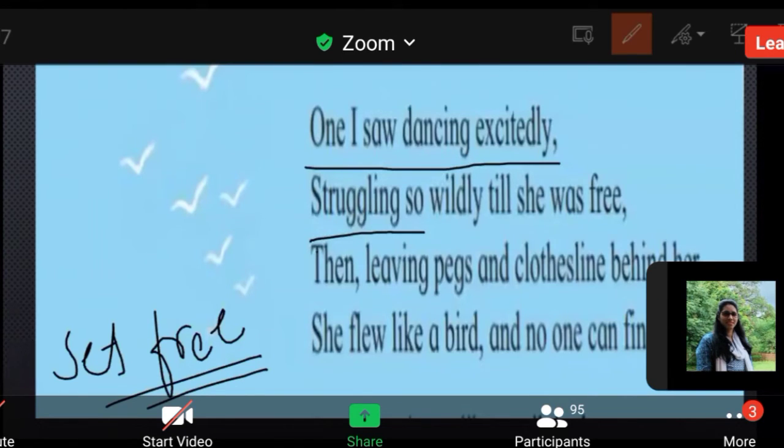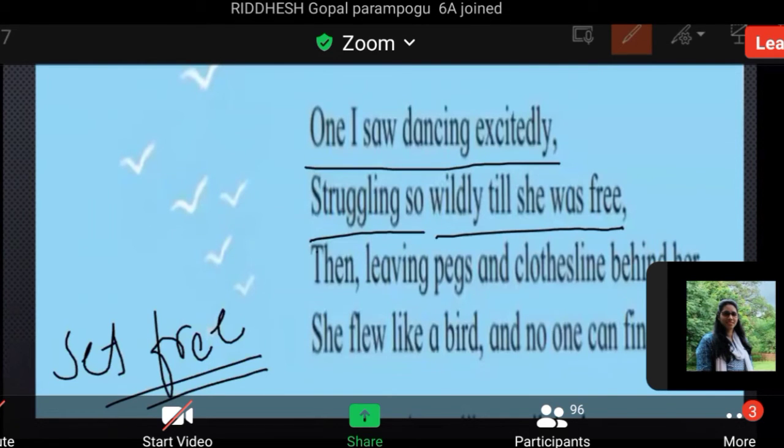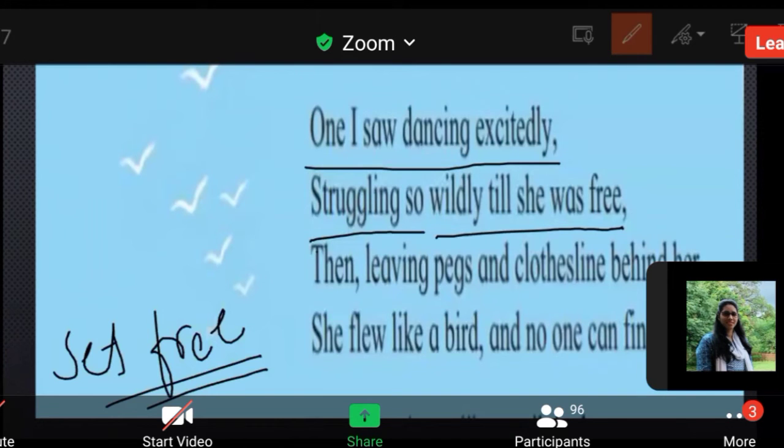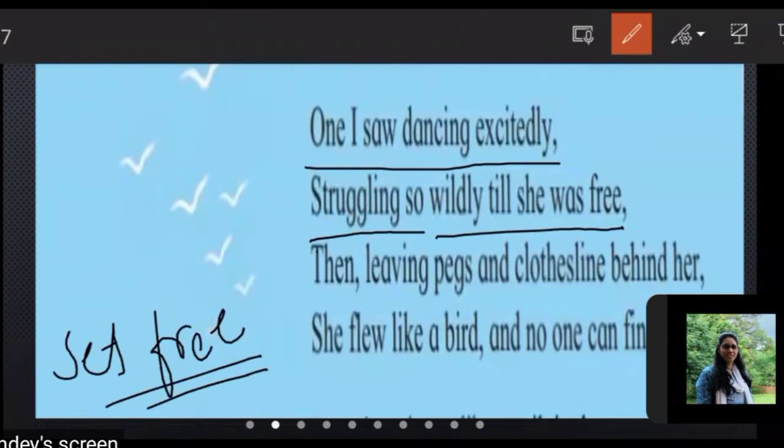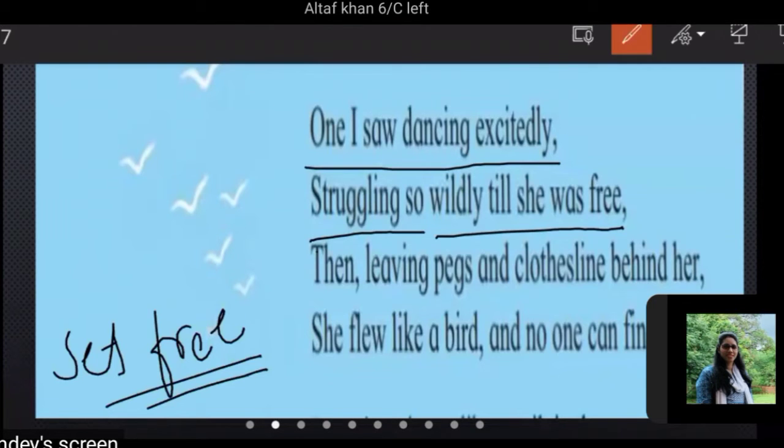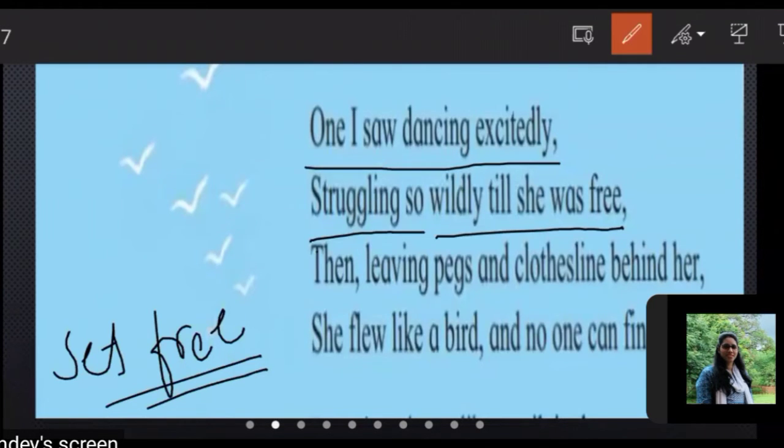So who saw this? The poet saw. What did she see? She saw that all the clothes are struggling, means they want to get free. Say, when your mother tells you to just sit in one place, you try your best to move from that place. In the same way, the clothes try their best to free themselves and fly. Then, leaving the pegs and clothesline behind her, she flew like a bird. No one can find her.